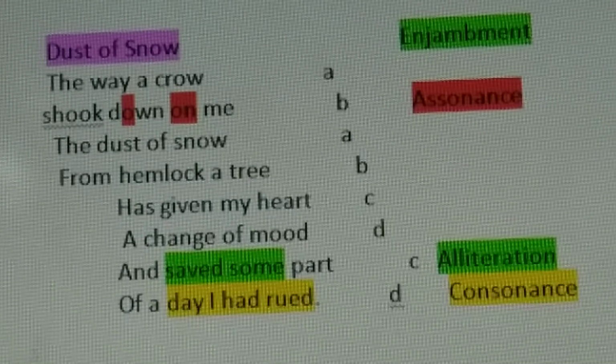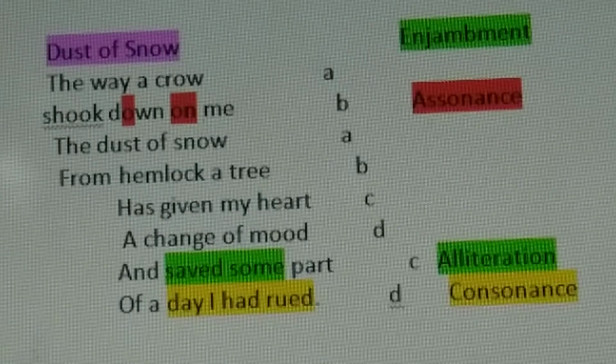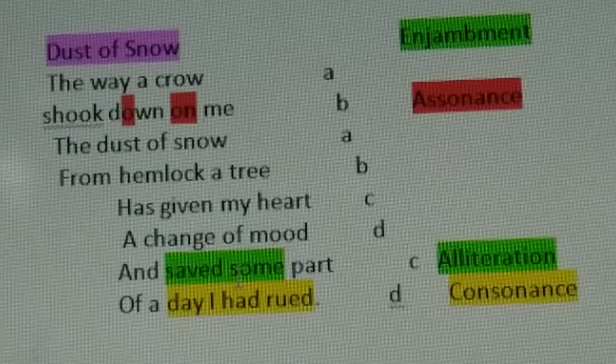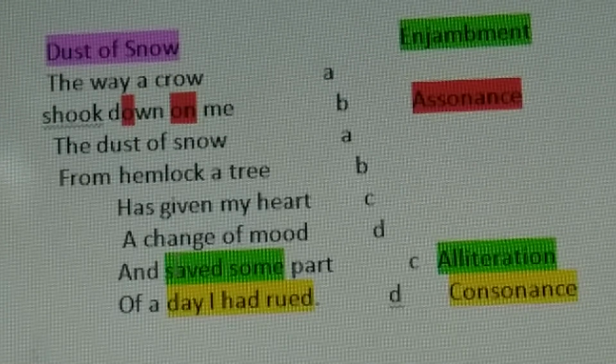If a consonant sound is repeated in the same line, it is consonance. If a vowel sound is repeated in the same line, it is assonance. And if the letter, it can be a vowel, it can be a consonant, comes in the beginning of the words in the same line, then it will be alliteration.